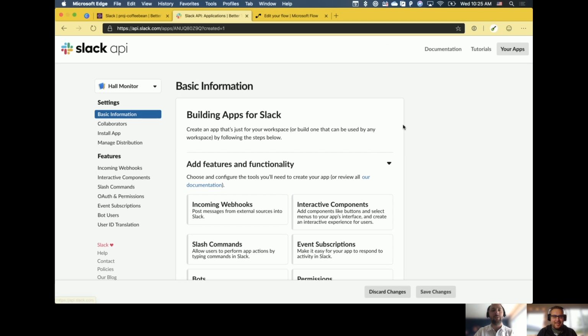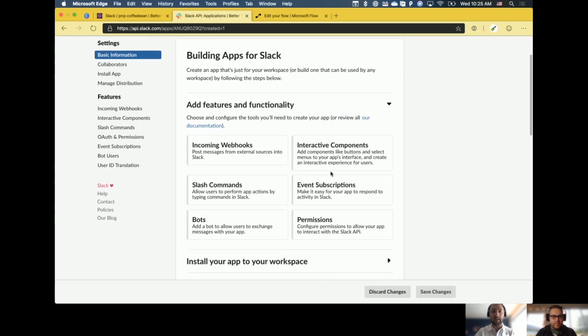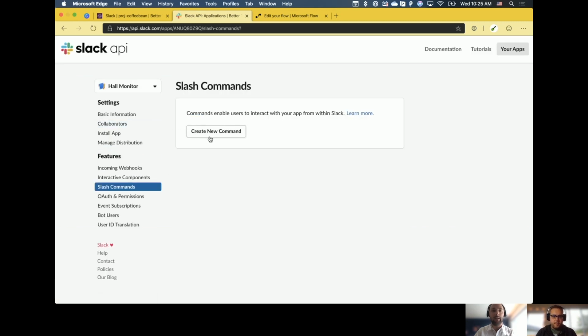Now, the good news is this is a really, really simple Slack app that we're building here. While there's a lot of different features and functionality that you can throw into this, all we're really going to need is that slash command. So I'm going to click on Slash Commands here. Of course, if you already have a Slack app and you don't see this function box over here on the bottom, you can always click on Slash Commands here on the left. Lots of different ways to do the same thing. A slash command, for those of you that don't know, is a way to summon an app or an action or a connector in Slack and bring that activity into your Slack workspace.